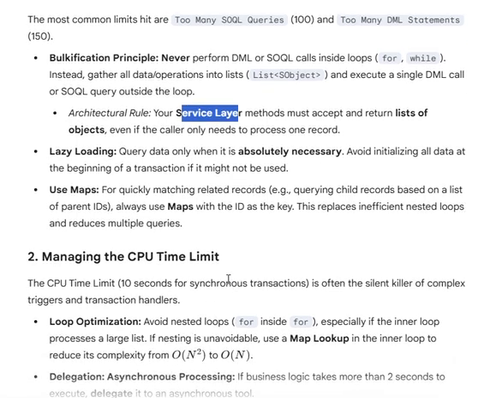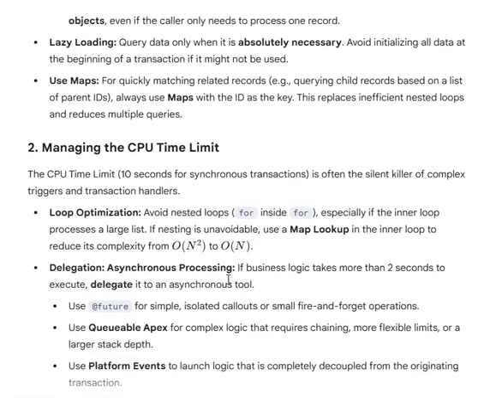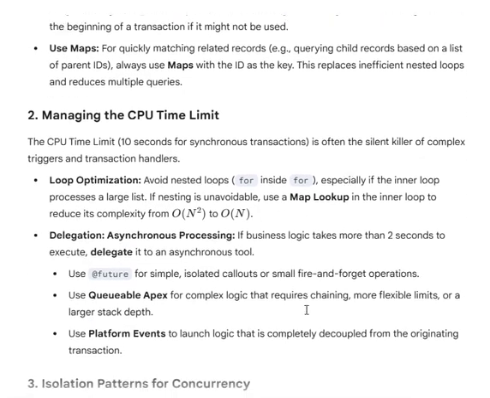Then we can use maps for quick matching of related records, like querying child records based on a list of parent IDs. Always use maps with an ID as the key. This replaces inefficient nested loops and reduces multiple queries. Okay, maybe a good idea.